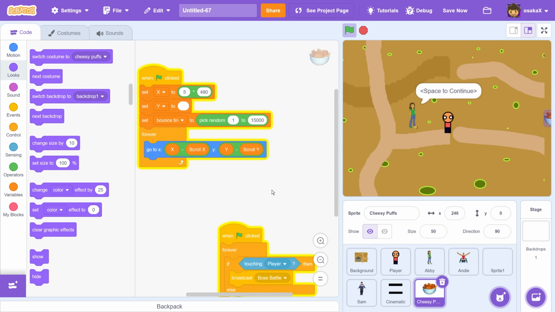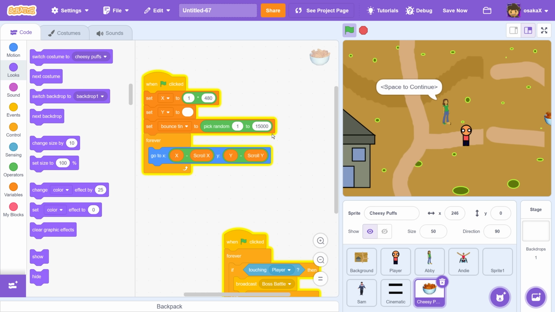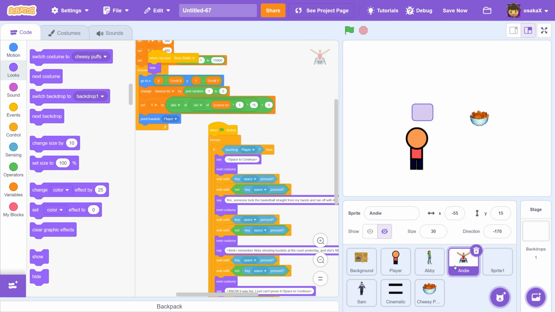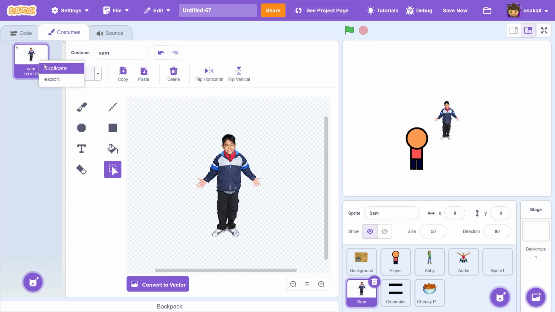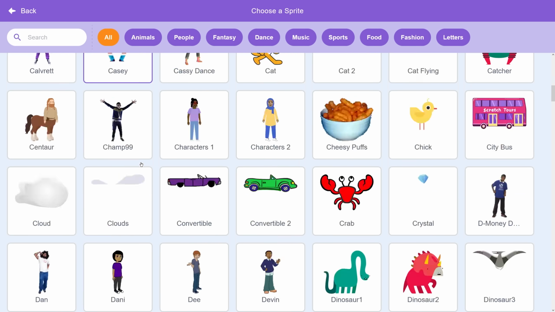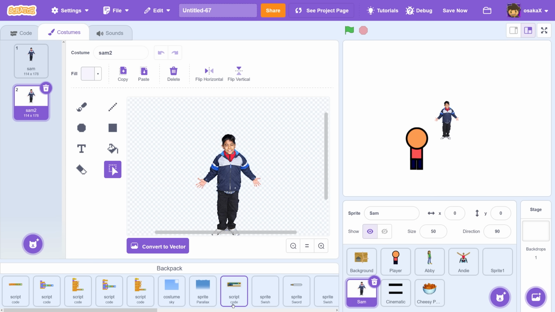You know what, let me just put the cheesy puffs just for now. Let me just put them right here. So it doesn't take too much time to test this. Okay. Wait, where's Andy? Oh, I didn't show him. I'm sorry, Andy. Okay, let me give Sam a sword when he's gonna start fighting the character. And I know Scratch doesn't have swords because they don't like violence, which is dumb. Because have you seen the Scratch Explore page?